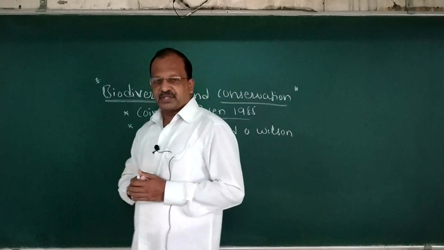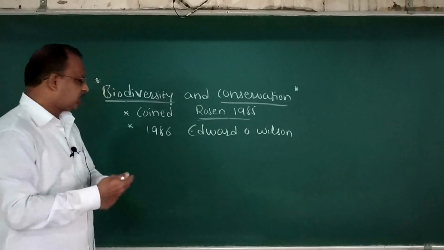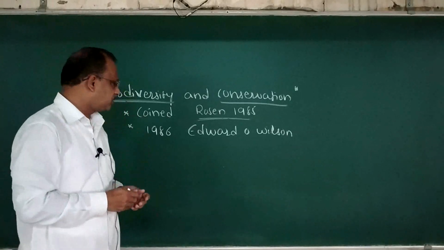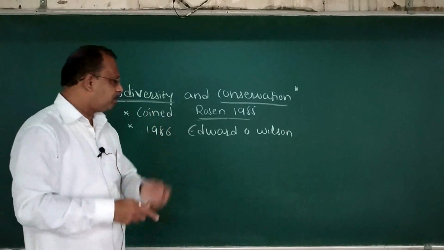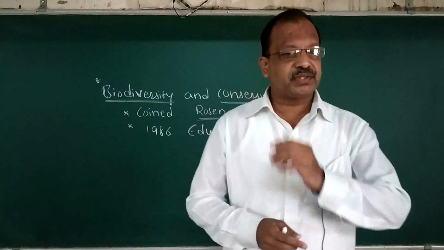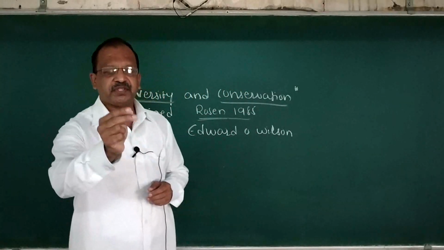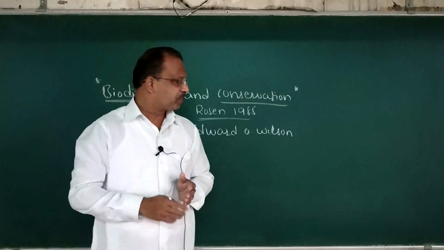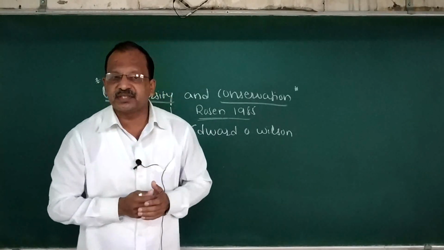The term was coined by Rosen in 1985, popularized after a symposium in 1986, and developed by Edward Wilson. A non-biologist would find it hard to believe that there are about 20,000 species of ants, 20,000 species of orchids, 28,000 species of fishes, and 3 lakh beetles.